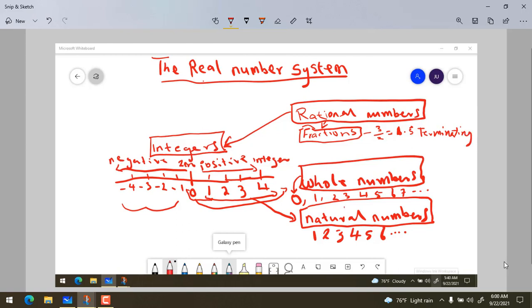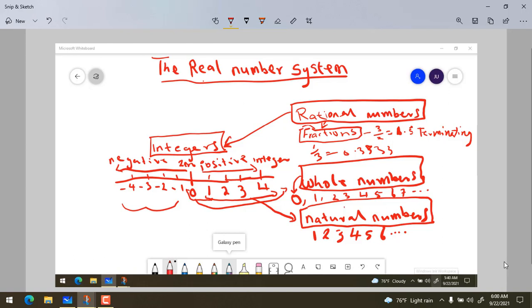Then we have the non-terminating, recurring decimals. The recurring decimals are those that when you do them, you find out that it continues to go. For example, let's say 1 divided by 3 is going to give you 0.333, okay? 333 to infinity, it continues. So you find out that they are recurring. They don't terminate, they continue.